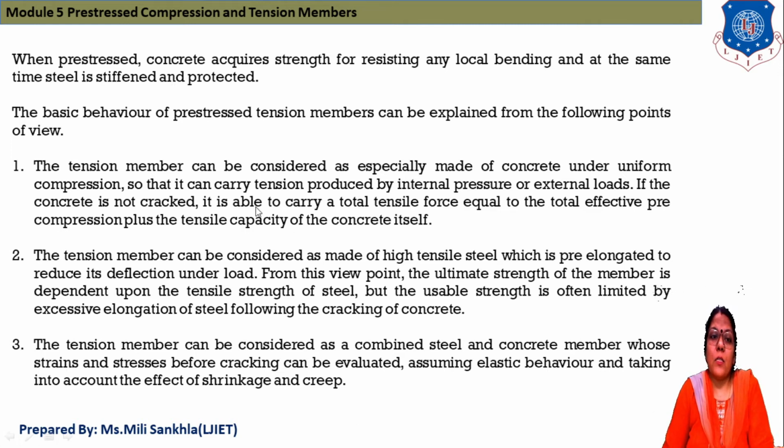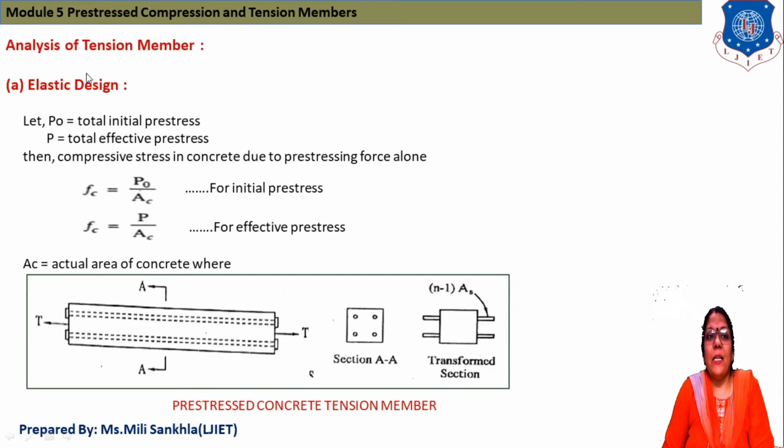Here we discuss different behaviors of a tension member. In the first case the member is only concrete, in the second the member is only steel, and the third is steel and concrete both. Now next, analysis of tension member. First we analyze for elastic design. Here one bar is given and it is subjected to tensile force, and this one is the section which is applied vertically.